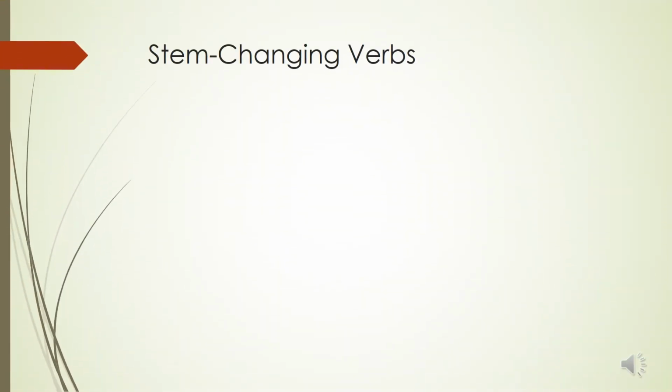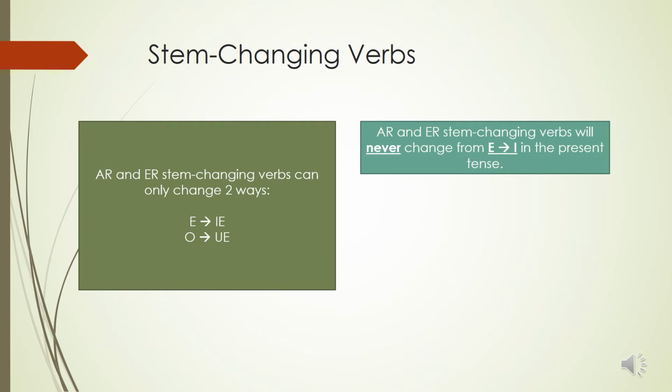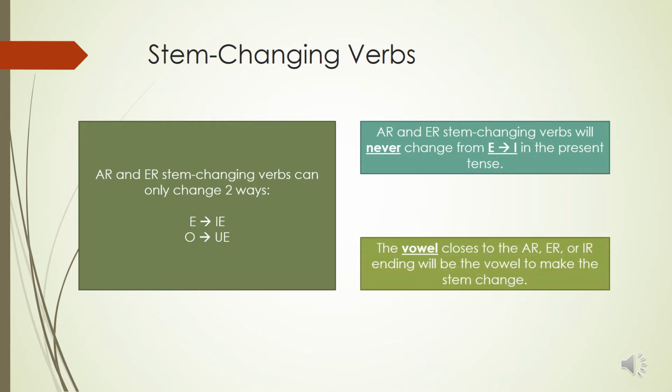AR and ER stem changing verbs can only change two ways. They can change from E to IE, or they can change from O to UE. AR and ER stem changing verbs will never change from E to I in the present tense, and there are no exceptions to that. The vowel closest to the AR, ER, or IR ending will be the vowel that will make the stem change.